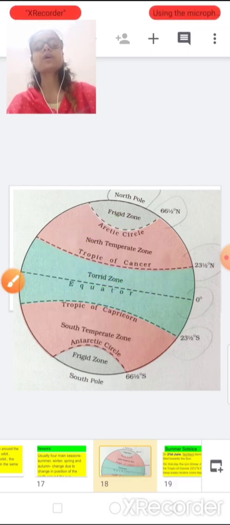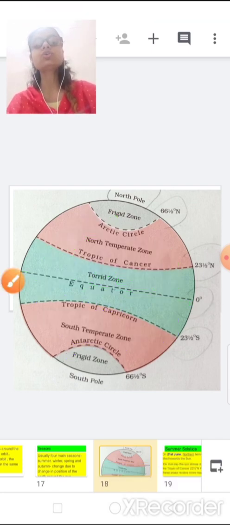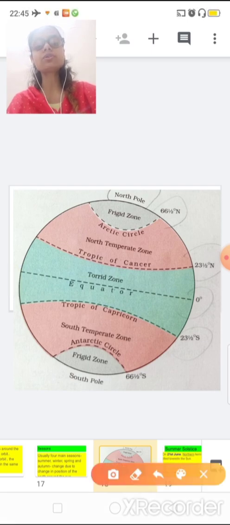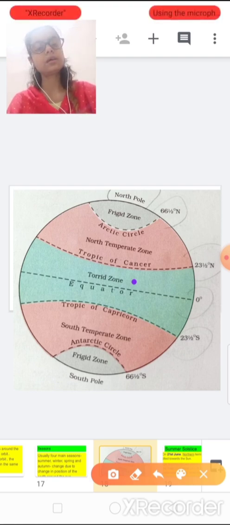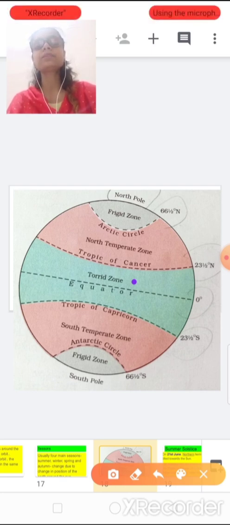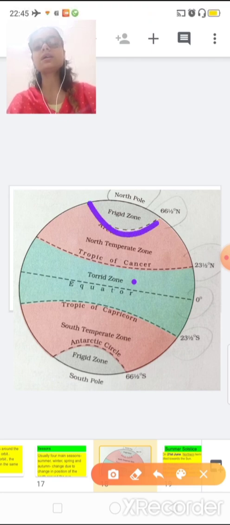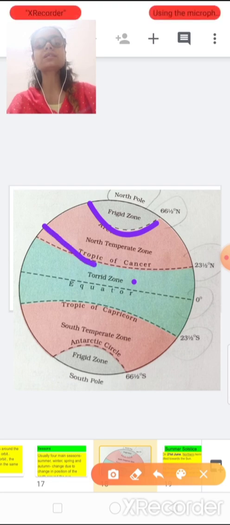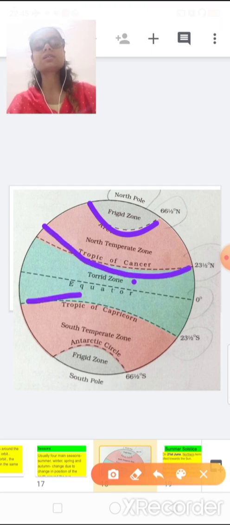Okay, so as I told you, now the torrid zone, you can see it is written torrid zone. So what is the torrid zone? The torrid zone is the hottest part of the earth, because here the sun rays are straight throughout the year. Now the upper circle is the Arctic circle, this is the Tropic of Cancer, this is the Tropic of Capricorn, and this is the Antarctic circle.